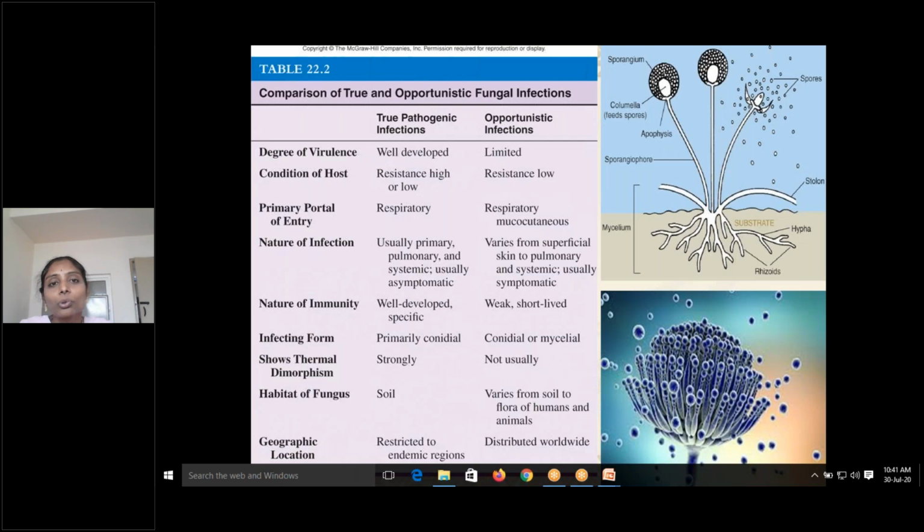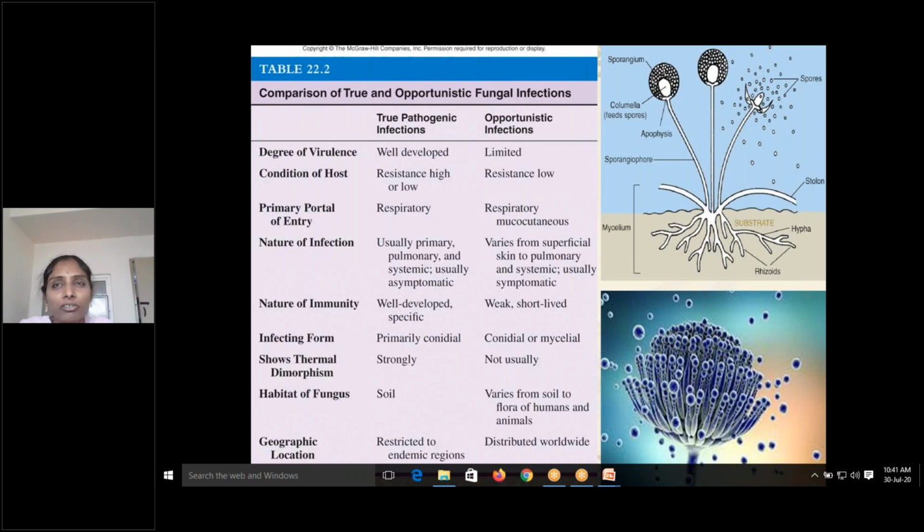Now, a comparison of true and opportunistic pathogenic fungi. First, the degree of virulence. In simple terms, the degree of virulence is the ability to cause disease. How strong is your enemy? When we try to fight in a battlefield, we should see who is strong, whether we are strong or our opposite party is strong.